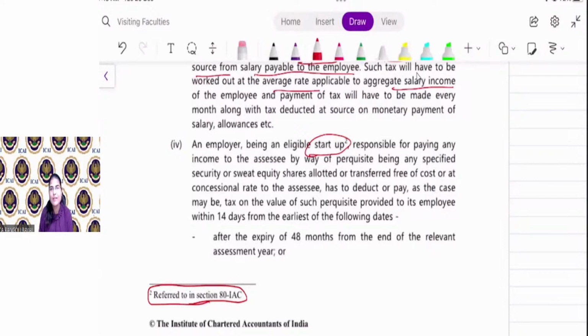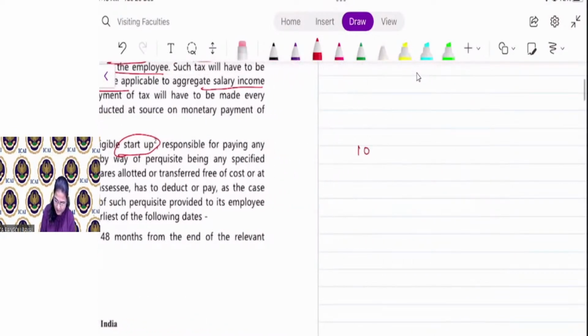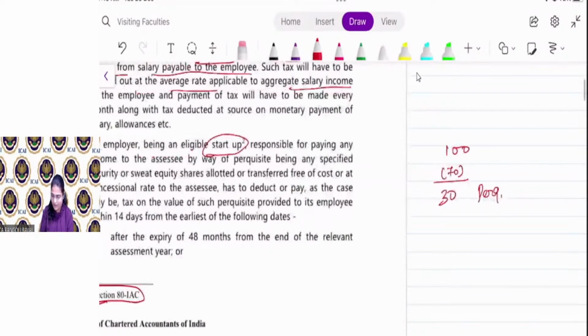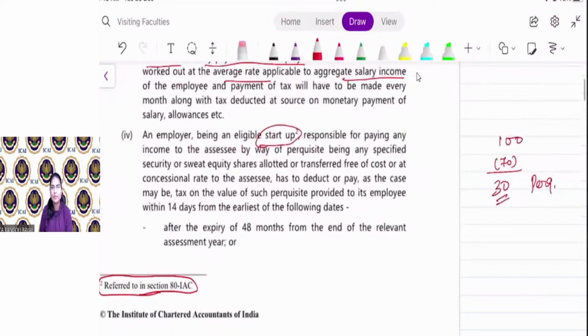So in case of an eligible startup, if an employer issues sweat equity shares to his employee at a concessional rate or free of cost, you already know the concept of sweat equity share in the salary chapter. Say, for example, the market price of the share is 100, and your employer issued this share to you at, say, 70 rupees. So 30 is the perquisite in the hands of the employee, right? And this 30 rupees is added to your income as perquisite, and you have to pay tax on this income.